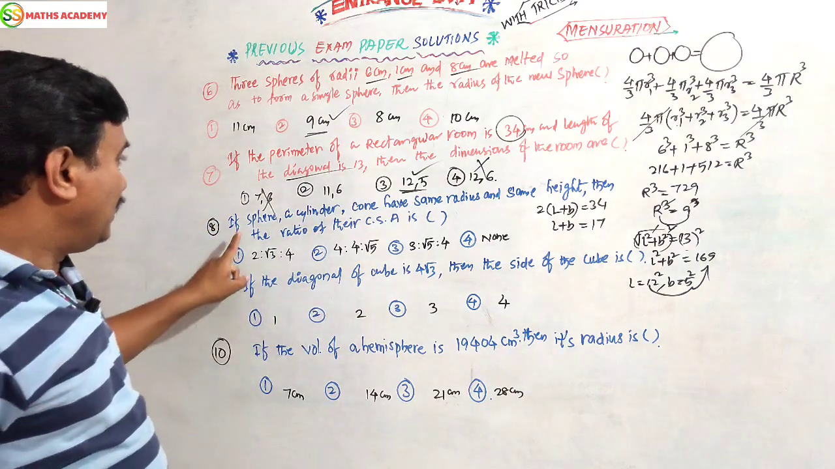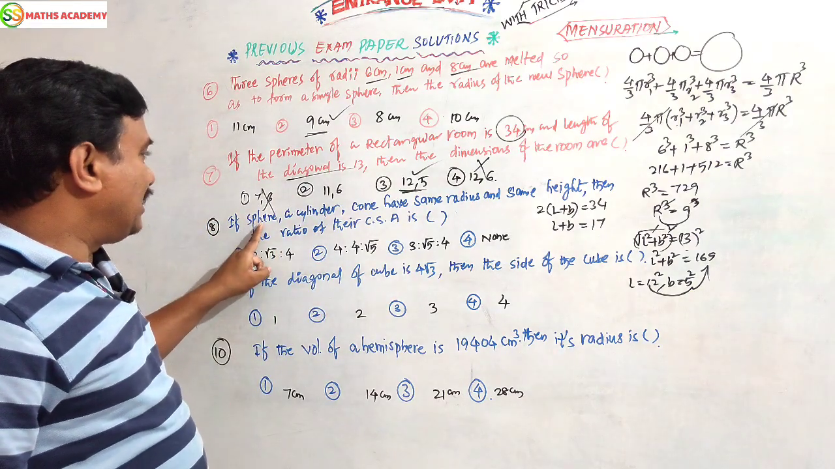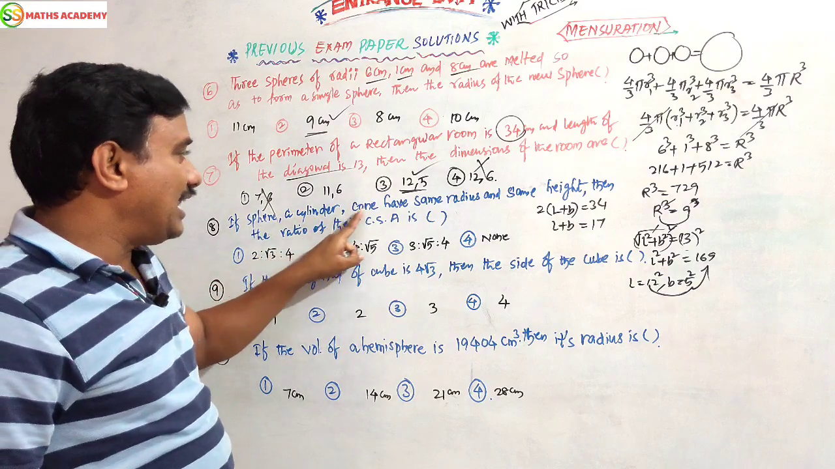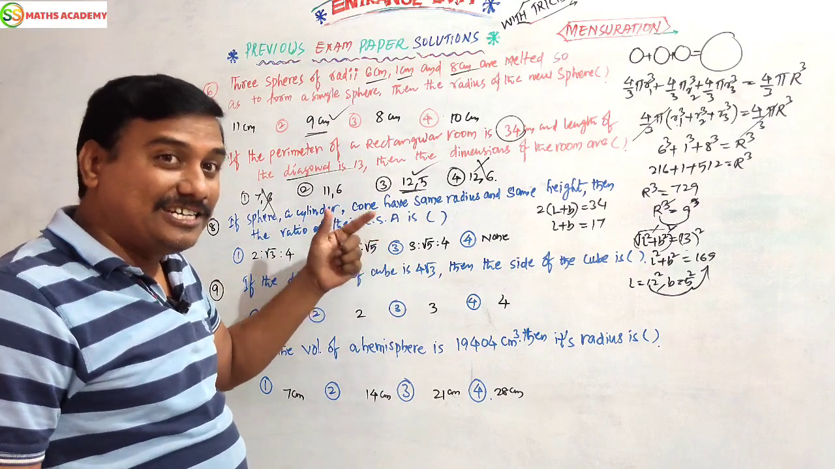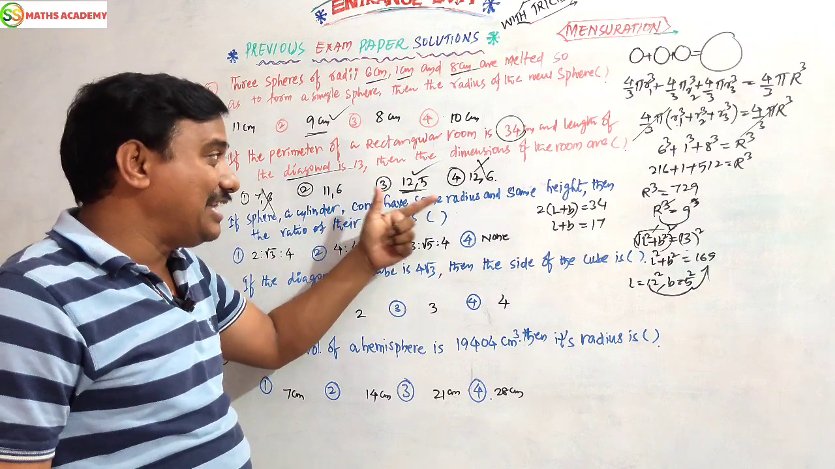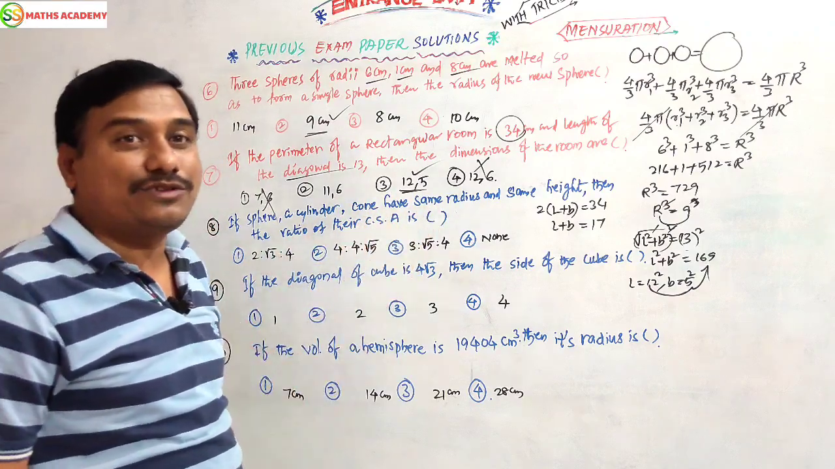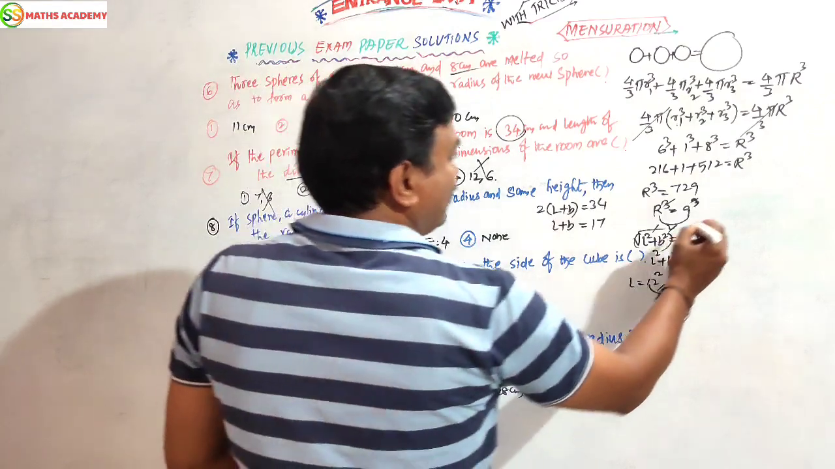Next children, very good question. If a sphere, a cylinder and a cone have the same radius and the same height, then what is the ratio of their curved surface areas? Yes, come to the point.